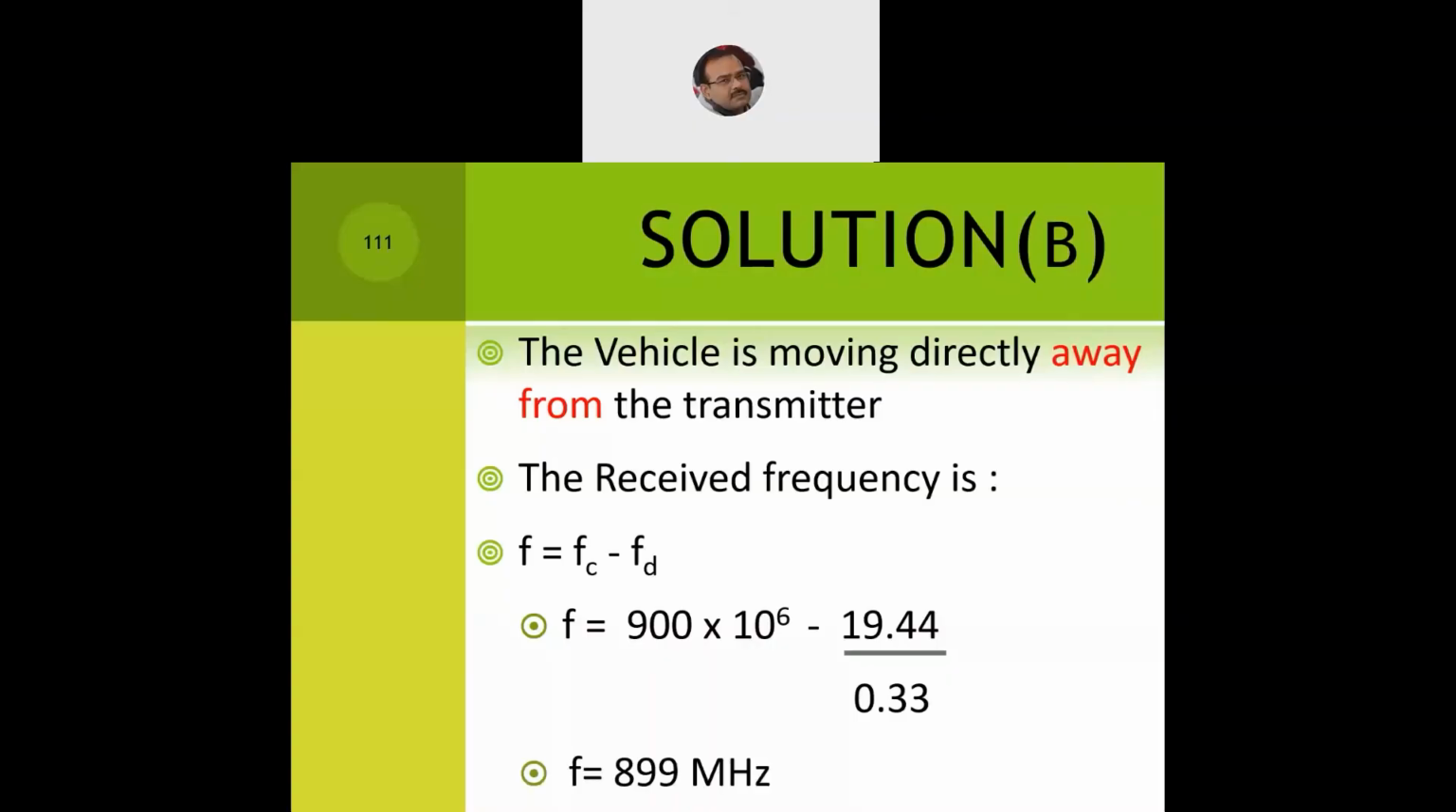And this gives the value as 890, which is very close to the same which we received in the previous slide, 899 megahertz. So the frequency is computed as 899 megahertz in the negative Doppler effect.